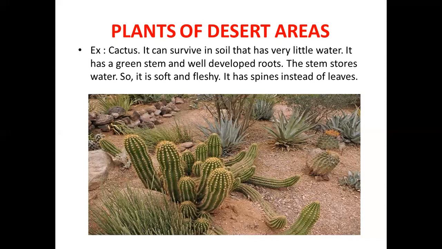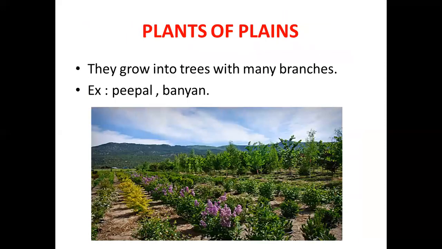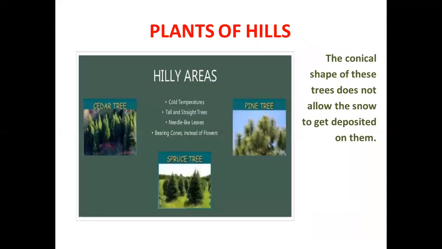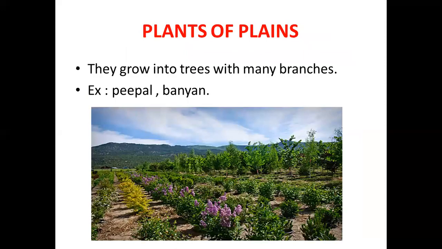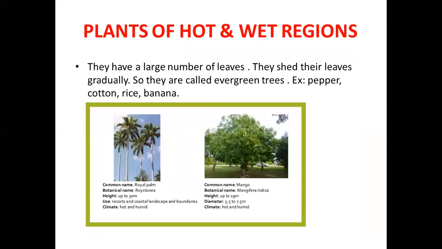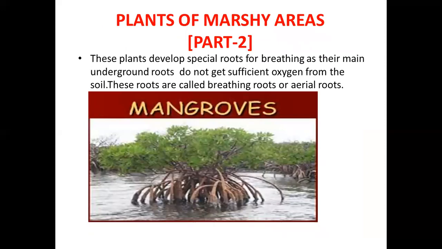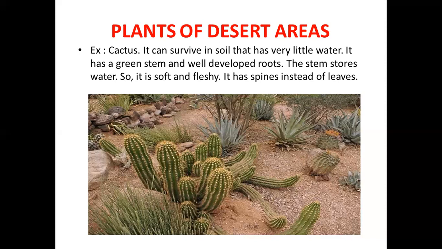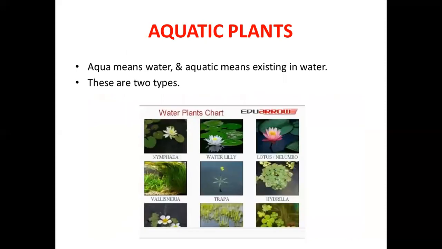So with this we have finished up the terrestrial plants. Once again, let us revise what are the types of terrestrial plants. Plants of hills, plants of plains, plants of hot and wet regions, plants of marshy areas and plants of desert areas. These are the terrestrial. Coming to the next type, those are aquatic plants.